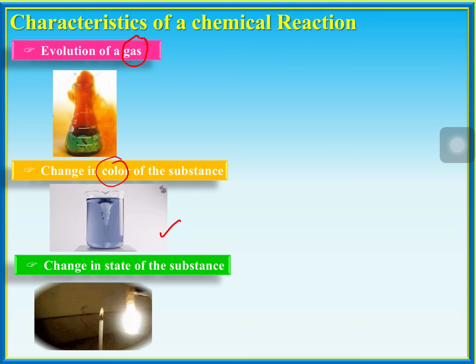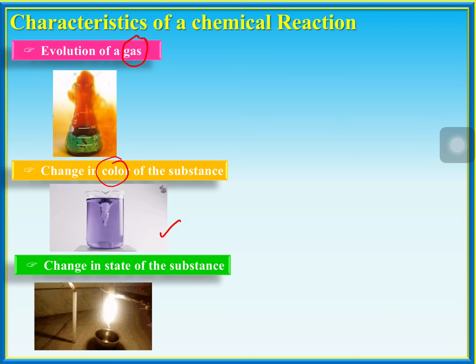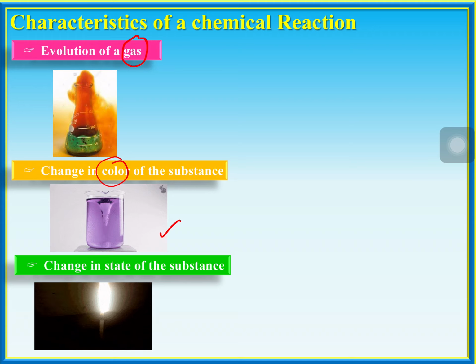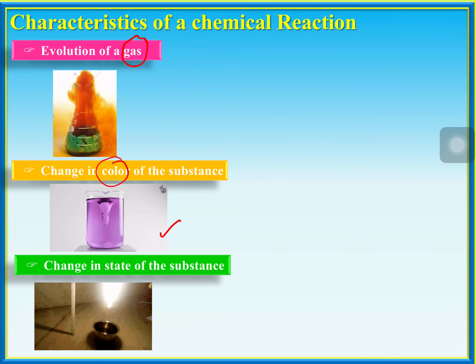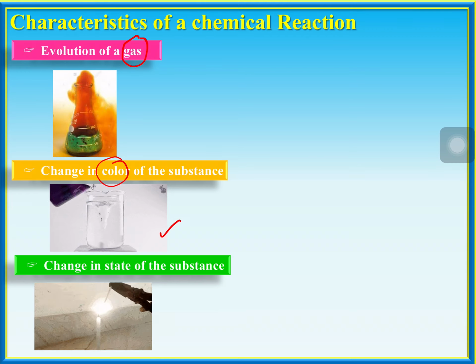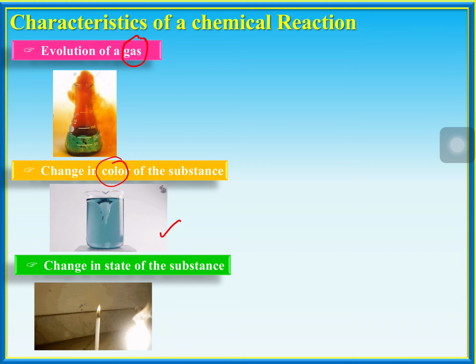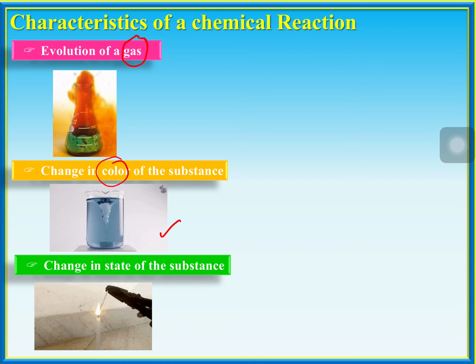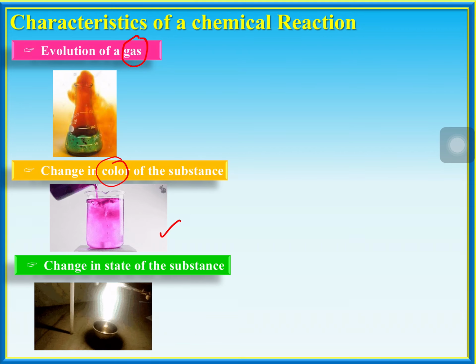And the other one is change in state of the substance. See, when you are burning crackers, what are you going to be left with? You are going to be left with some ash. So some solid material changed into some ash-like material. Like when you are burning magnesium, you get a solid, tight crystal changed into an ash-like substance. So such a type of change in state is also one form of chemical change.